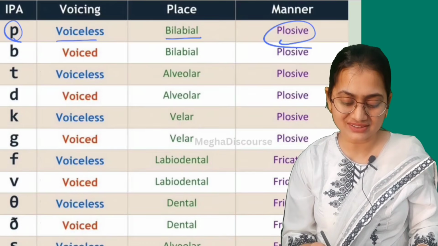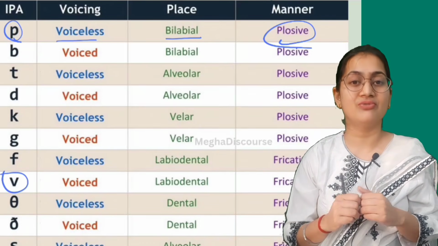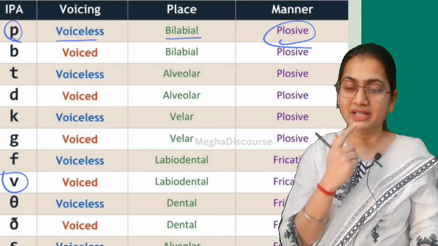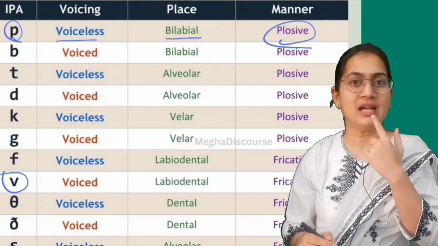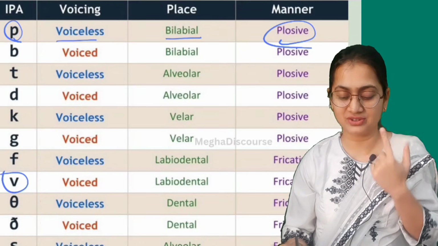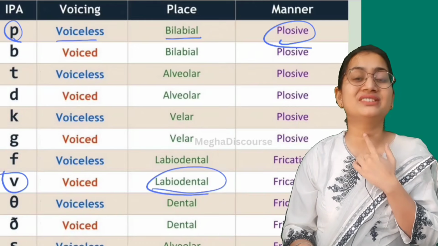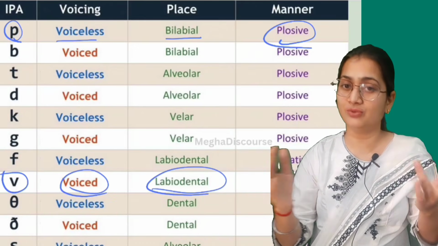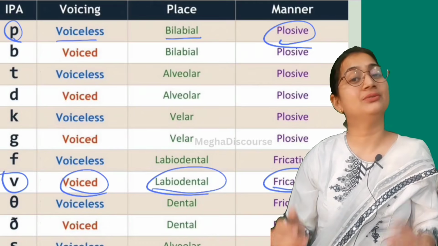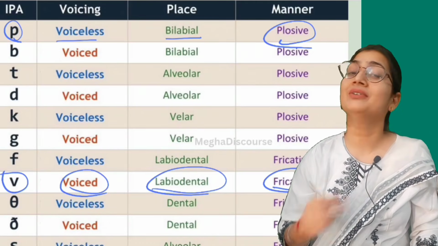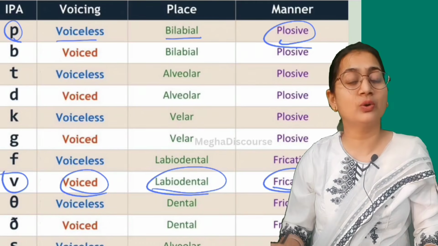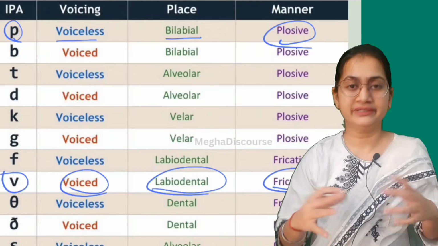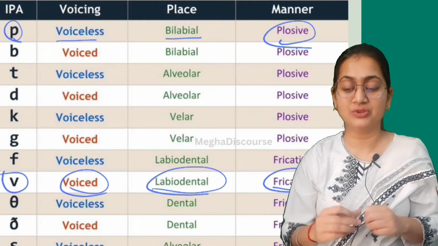Like I have V, ve. First V, it means I am using my lip and my teeth, that is labiodental. It is voiced V. You are feeling voice vibration here. It is fricative. So you can also get this three-term label description of consonants.